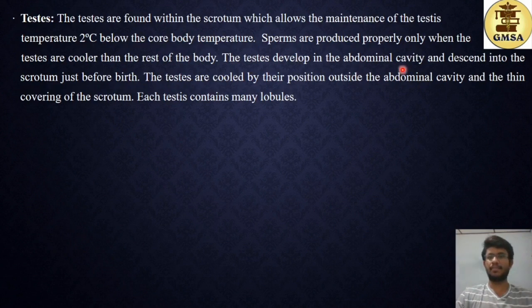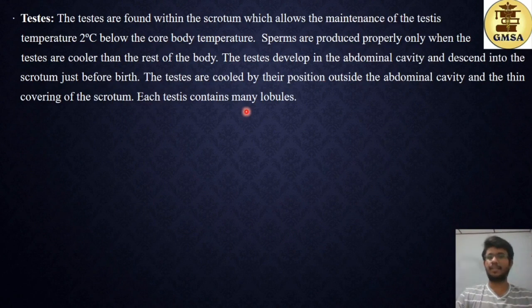The testes develop in the abdominal cavity and descend into the scrotum just before birth. We'll be studying about that in the later videos. At the end of the third trimester, the testis descends into the scrotum, which was present within the abdominal cavity. The testes are cooled by their position outside the abdominal cavity and the thin covering of the scrotum. So the scrotum has a thin covering, the heat present within it will be dissipated outside and a cool environment will be maintained.